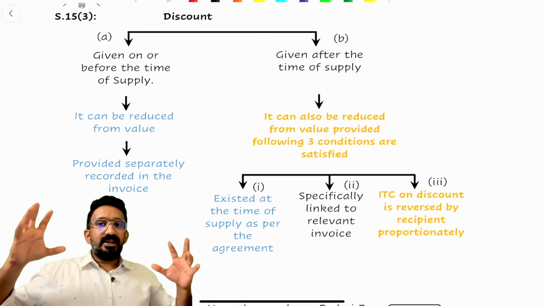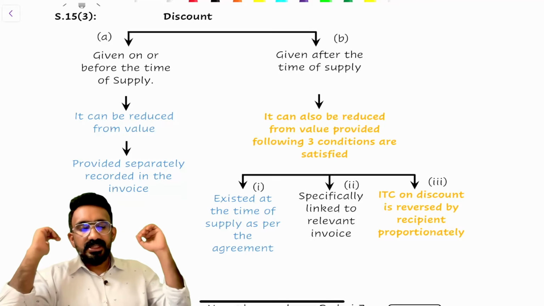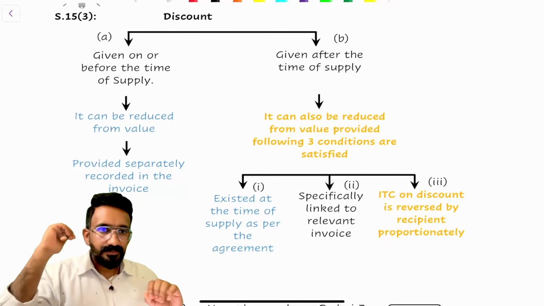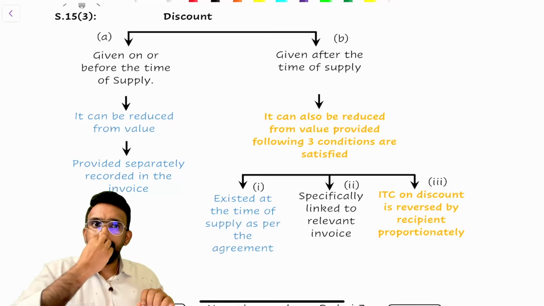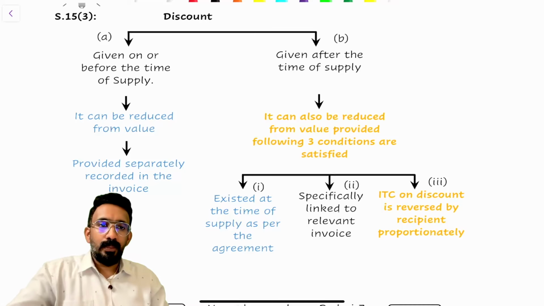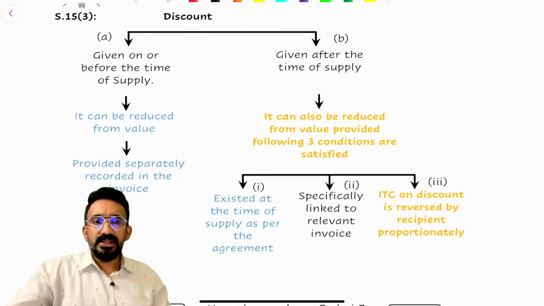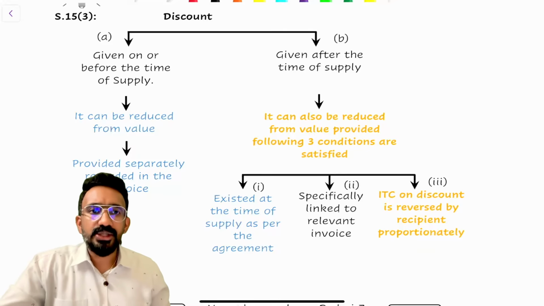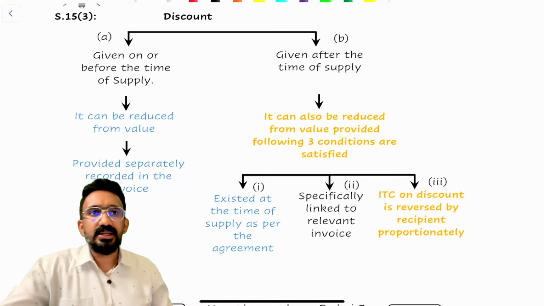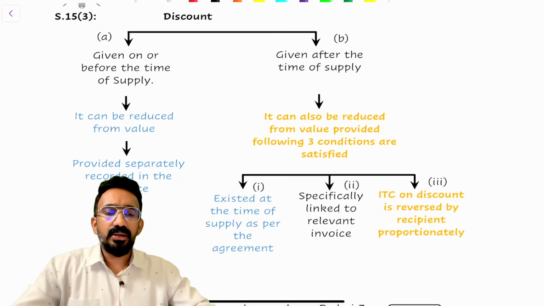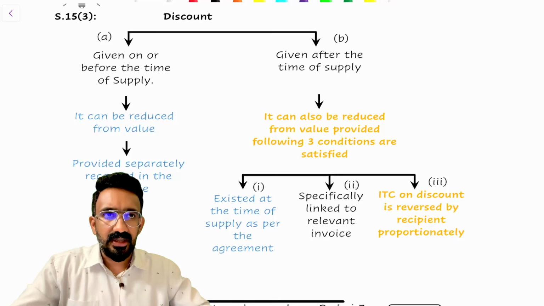So we have finished our recap of section 15 subsection 1, subsection 2, subsection 3. Is that clear, all of you? Can I have a quick yes from everyone if you've got the primary understanding correct? All right. So what we'll do, I'll try to introduce you to a question, what kind of question they'll ask on this. A simple question we can look at and then try to close this area.